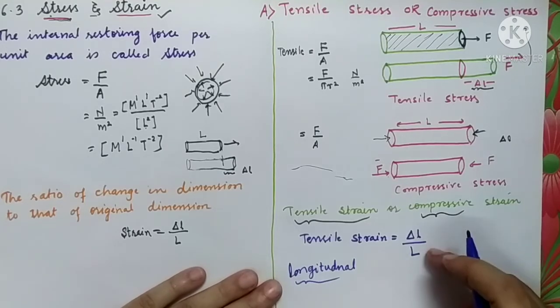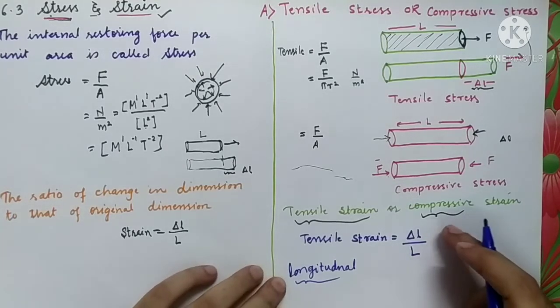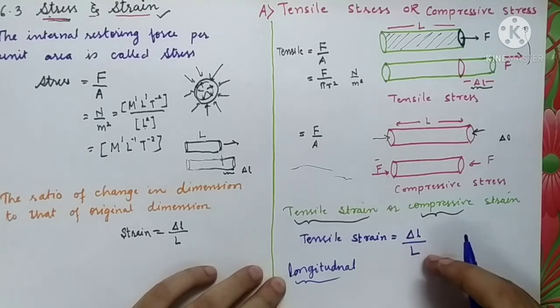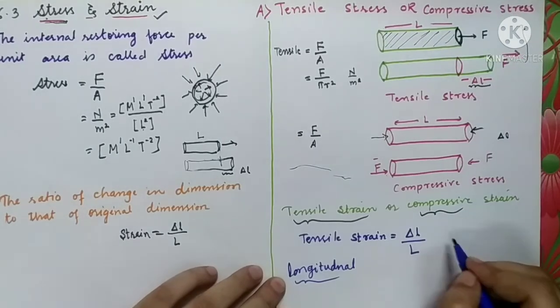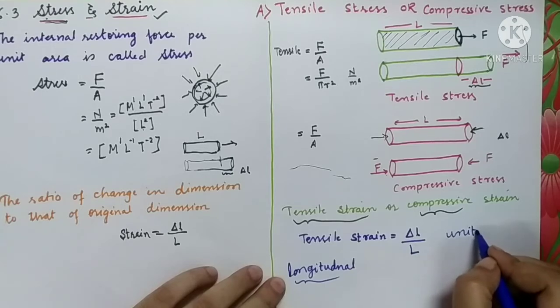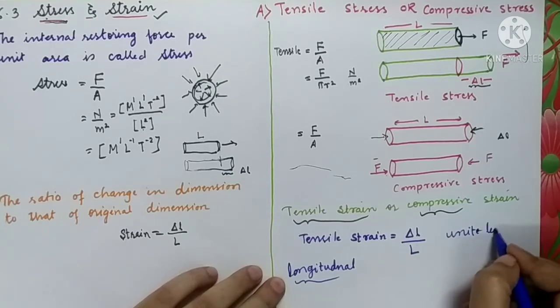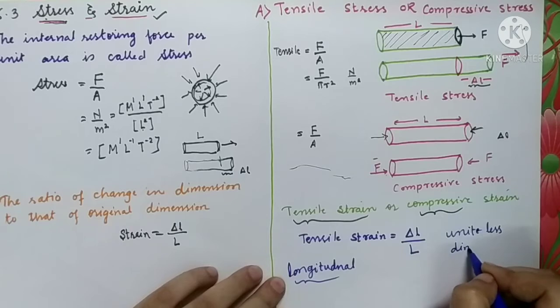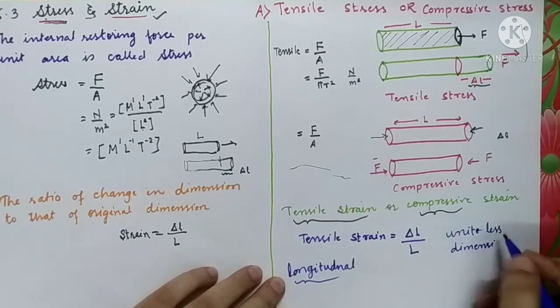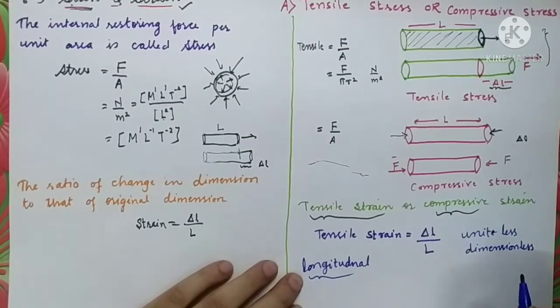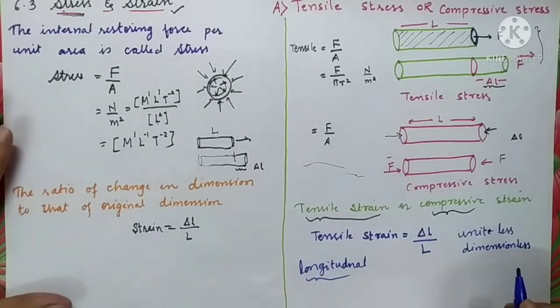Strain is the ratio of two equal quantities. The numerator is length, the denominator is also length. So it is unitless and dimensionless. It does not have any unit and does not have any dimension. This quantity is unitless as well as dimensionless.